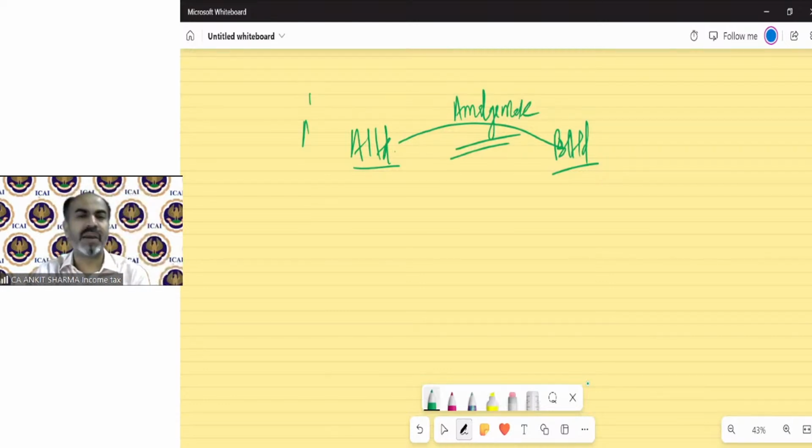So one will be the amalgamated company, one will be the amalgamating company. Okay. So can you tell me which should be treated as the amalgamating company? Tell me which is the amalgamating company in this example, whether it's A or B Limited.